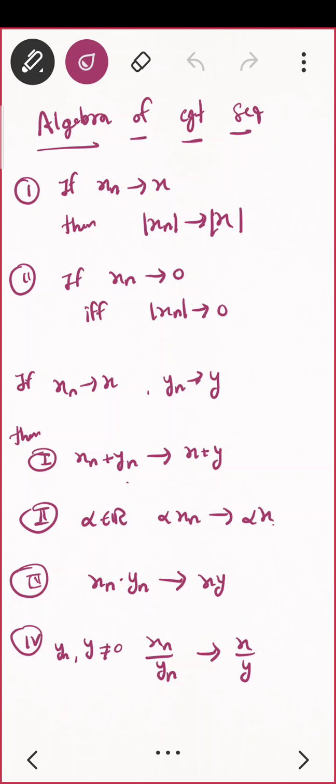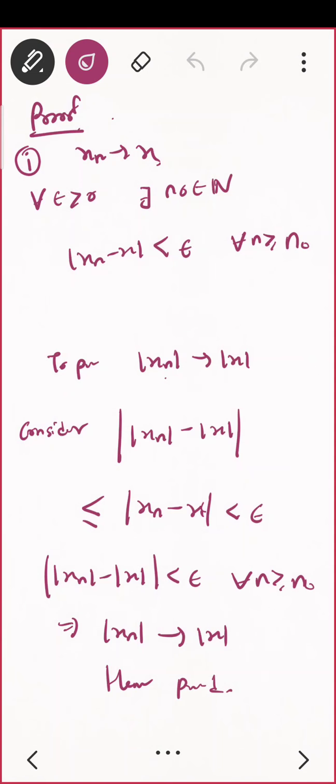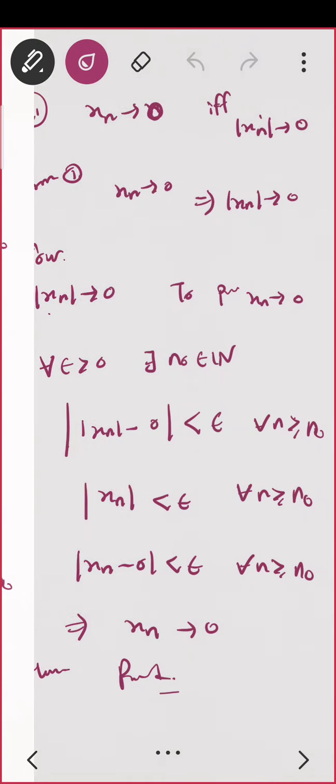Now for the algebra part, I'll just tell you one technique here. Just go through the proof once again and see if you have any doubt. Otherwise, we'll start the next part.